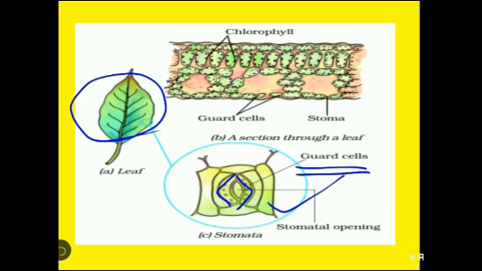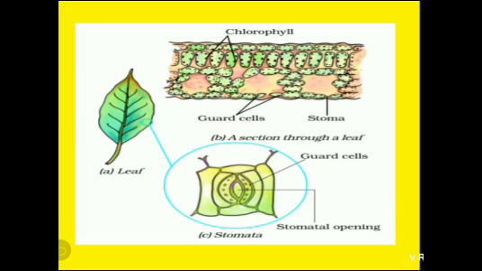Is it clear? And this small opening is known as stomatal opening, from where carbon dioxide enters inside the plant and oxygen is released out in the atmosphere. Is it clear?